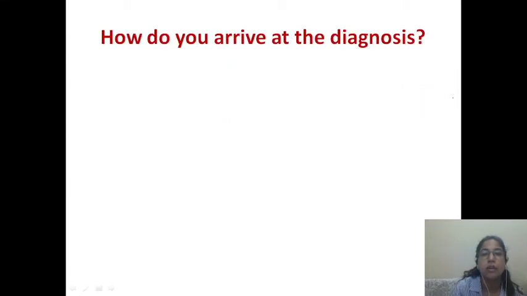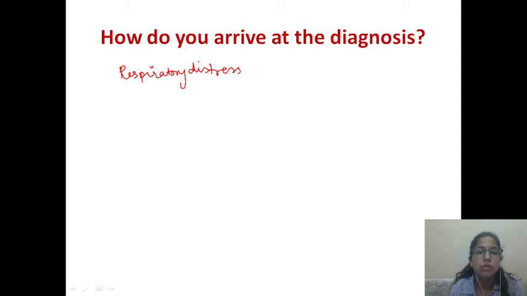Okay. Now, how do you arrive at the diagnosis? So, this baby was born 6 weeks prematurely, and we listed out the various risks that the baby may be experiencing. One of them was respiratory distress. So, what happens?